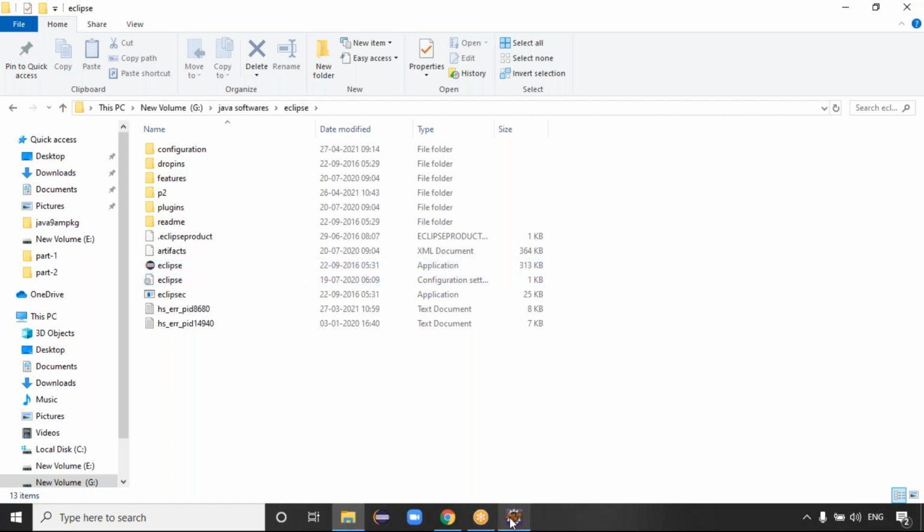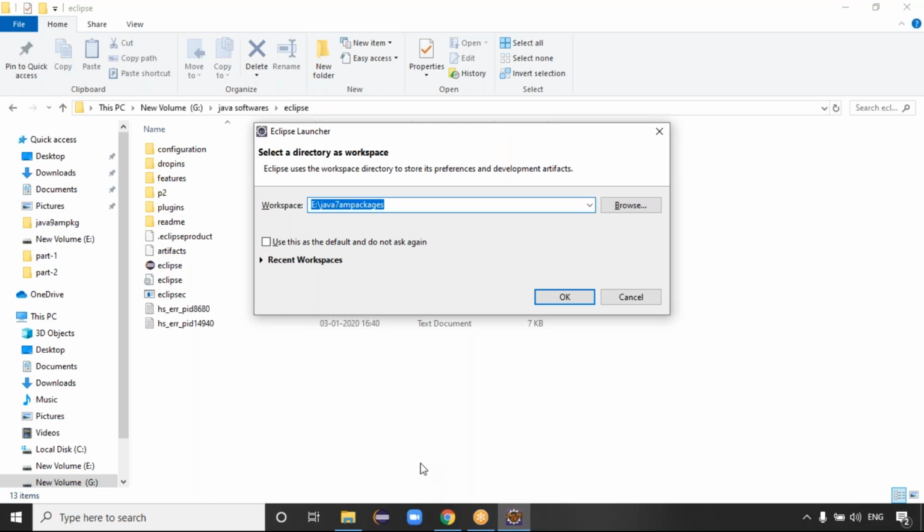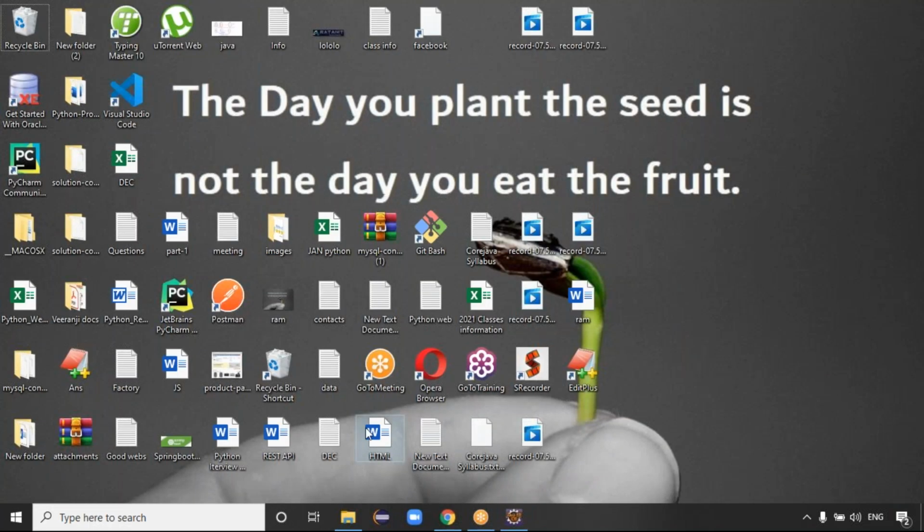Once you open Eclipse IDE, it's asking for the workspace location, guys. So before starting Eclipse IDE, I will give you some information about Eclipse.